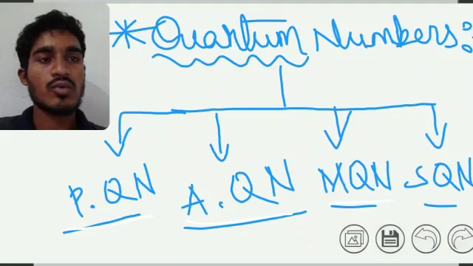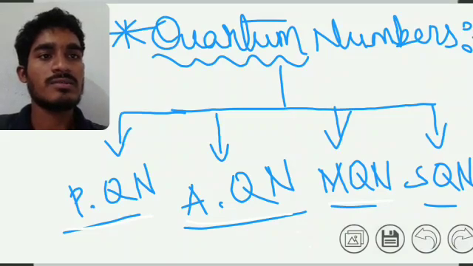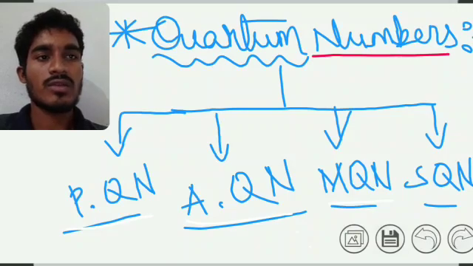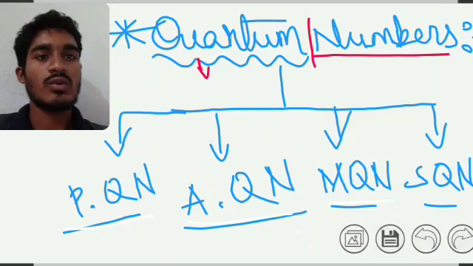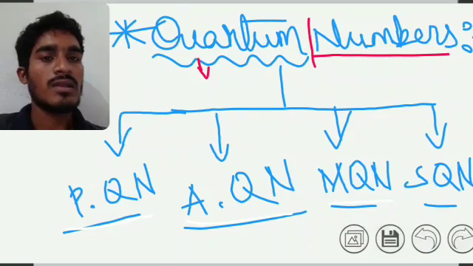First we have to know the difference between quantum and numbers, and then the definition of quantum numbers. Quantum means energy, whatever the energy is, in its shapes, space and orientation, meaning spin.